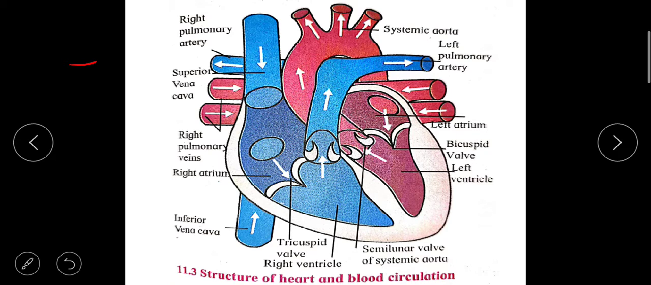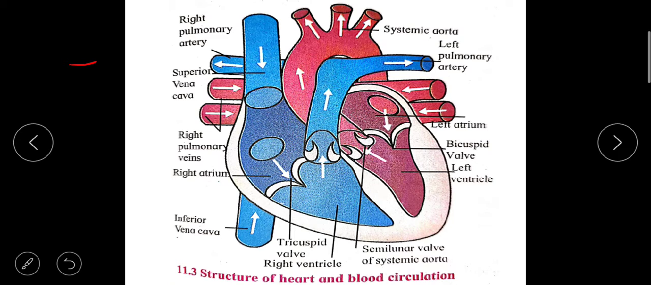So the size of our heart is equal to one's own fist, and its weight is about 360 grams. It is covered by a double layer membrane and the fluid which is present between these two membranes, due to which the heart is protected from friction and mechanical shocks.